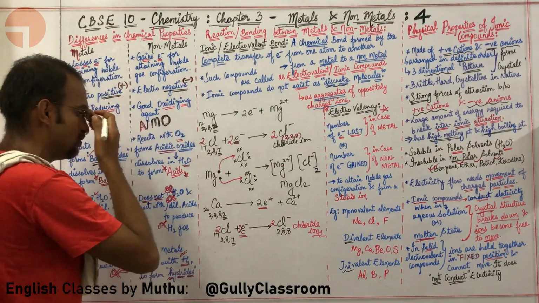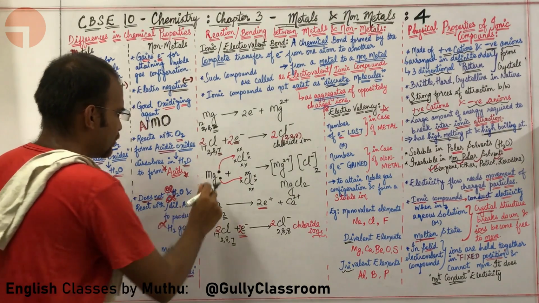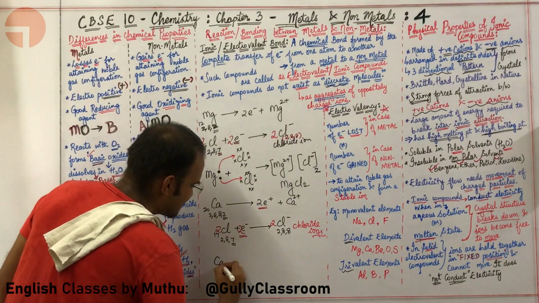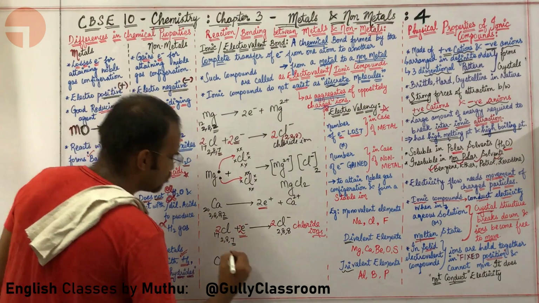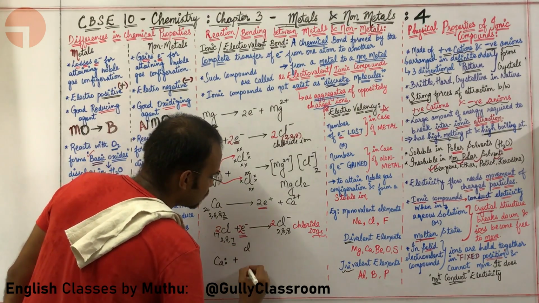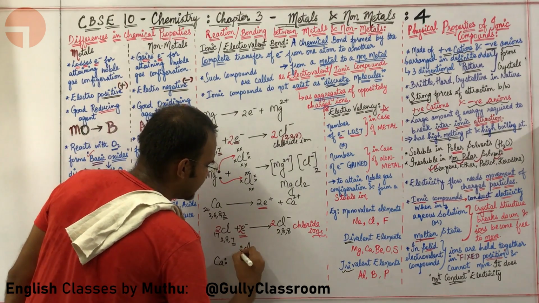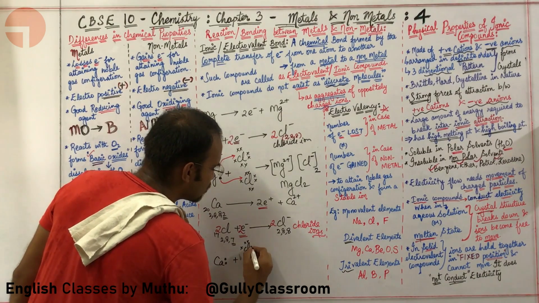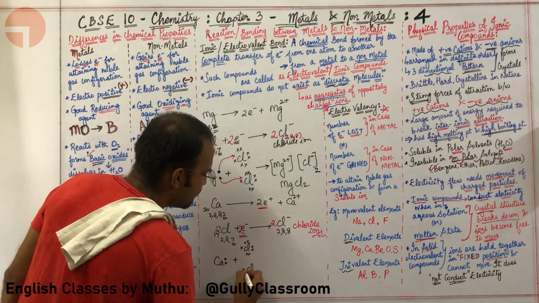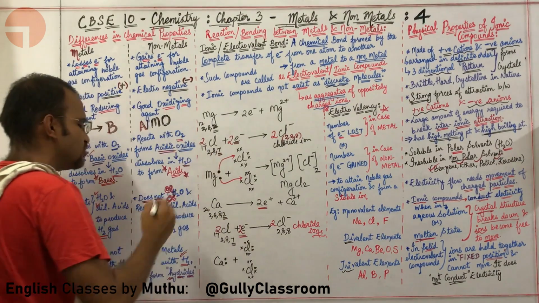Okay sir, I am comfortable with this. Now what are you going to do? Sir, I am going to draw such a diagram over here. There is calcium. The outermost shell of calcium has how many electrons? 2 electrons. I am going to put it with chlorine. Because there are 2 chlorines over here, I am putting 2 chlorines over here. Each chlorine has 7 electrons in its valence shell. So let me first draw 7 electrons in the valence shell of each chlorine.